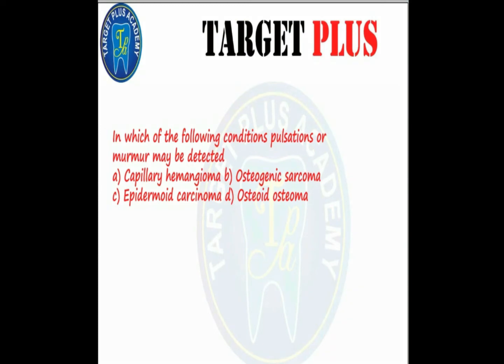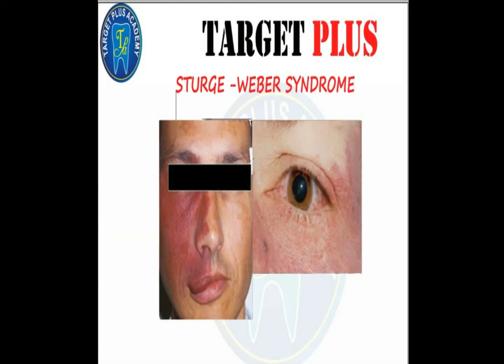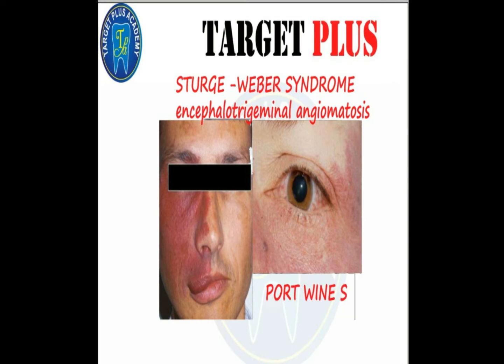Now let us discuss the Sturge-Weber syndrome. It is also known as encephalotrigeminal angiomatosis. So clinical features, the first clinical feature would be port wine stain. You can see clinically the port wine stains or nevus flammeus. It is present at the birth. It represents the distribution of the trigeminal nerve.